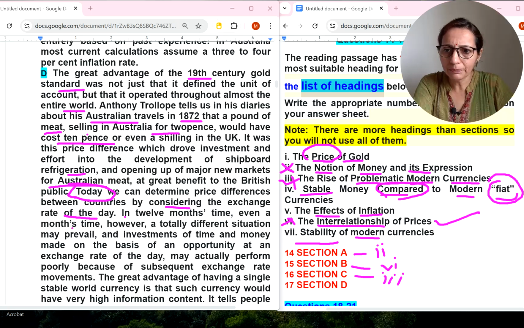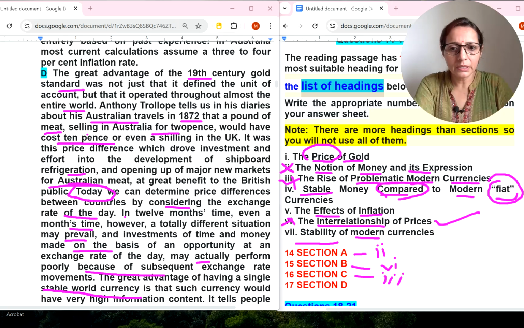Today we can determine price differences between countries by considering the exchange rate of the day. In 12 months' time, even a month's time, however, a totally different situation may prevail, and investment of time and money made on the basis of an opportunity at one exchange rate may actually perform poorly because of subsequent exchange. The great advantage of having a single stable world currency, stable world currency is also there.